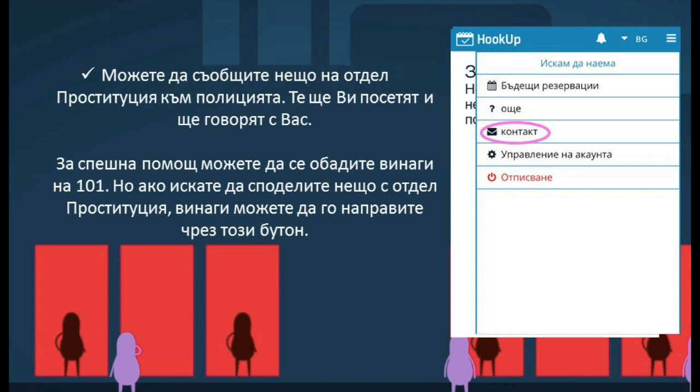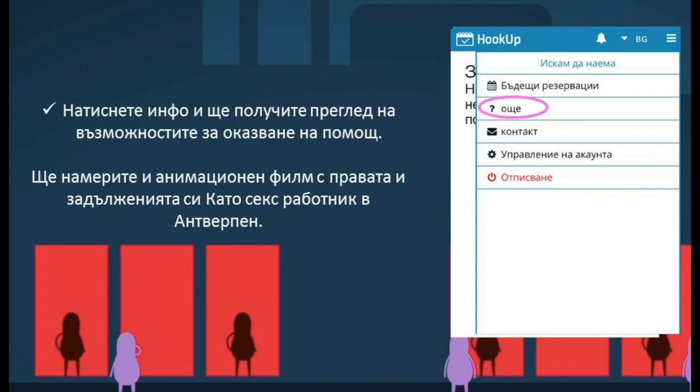You can report something to the police prostitution team. They will then pay you a visit to talk to you. For urgent police interventions, always call 101. But if you would like to talk to the prostitution team, you can use the contact icon.